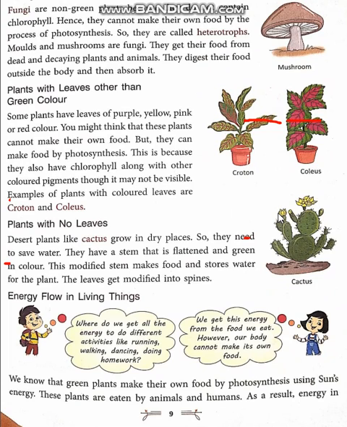Okay, now the plant with no leaf. Now this is the example of a plant with no leaf. The example is the cactus. So why is this called an unusual plant? Because normally plants have leaves for doing photosynthesis, but the cactus does not have leaves. Although it has a stem which is green in color, and this stem alone helps the plant to do the process of photosynthesis.